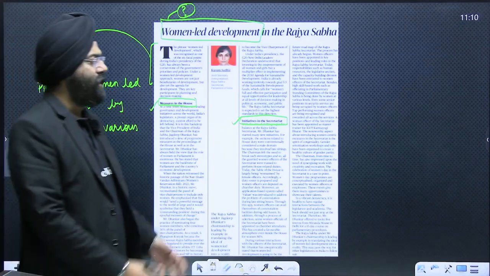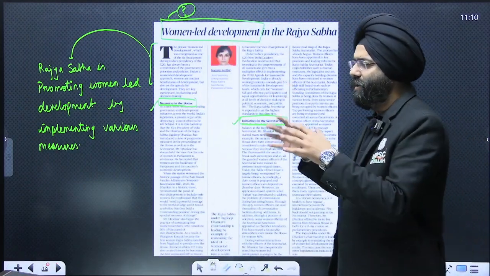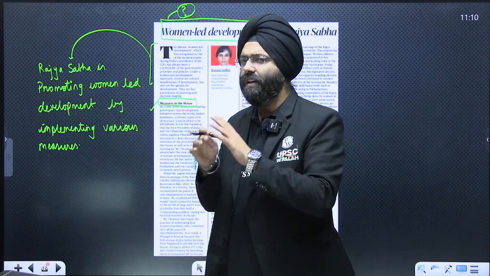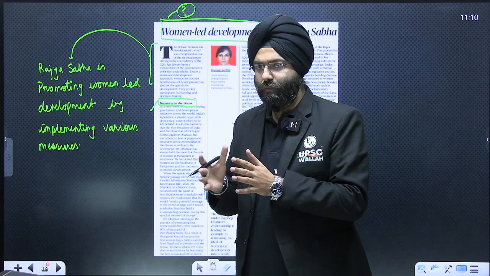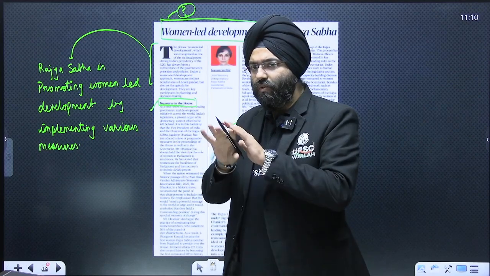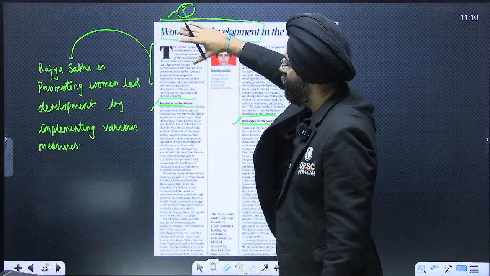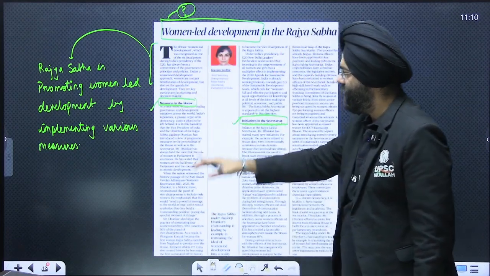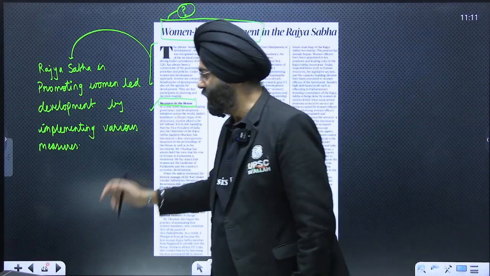Clear? Let's move ahead. Now, there's an article that was mentioned, that is women-led development in Rajya Sabha. What this article basically deals with is Rajya Sabha promoting women-led development in implementing various measures. For us, simply pertaining to this particular topic would be wrong. We have to mention the steps being taken by Rajya Sabha, but we need to see it from a very broad aspect. In the initial article, it mentions how Rajya Sabha is promoting and what measures are taken by the House as well as the Secretariat. So we will be covering this and the other aspects related to this topic.